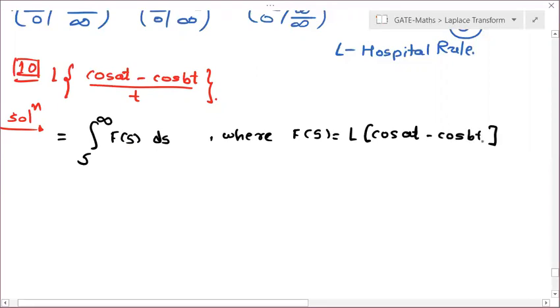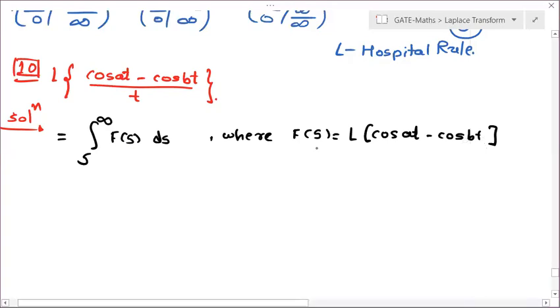Today we'll try to finish this Laplace and inverse Laplace. In Laplace, we are having 1, 2, 3, 4 questions. And based on that, inverse Laplace we can do easily. So let us try to finish that.